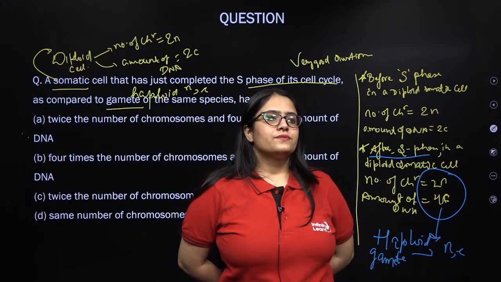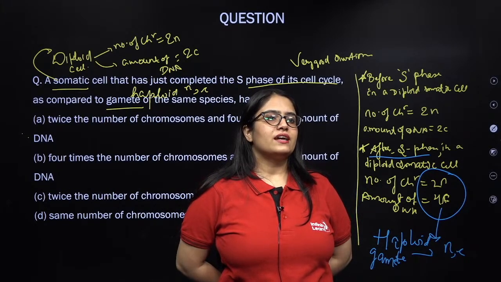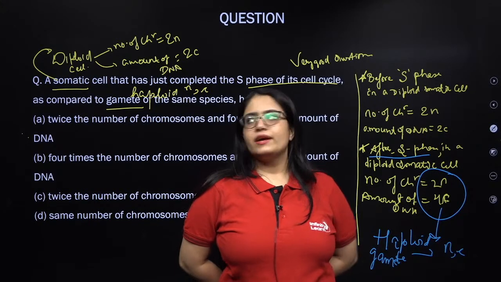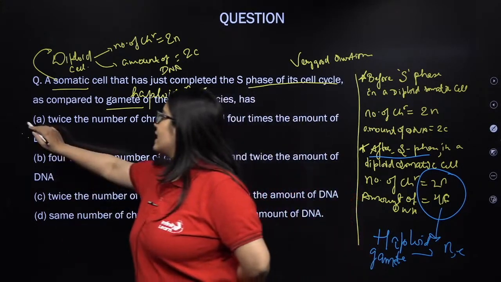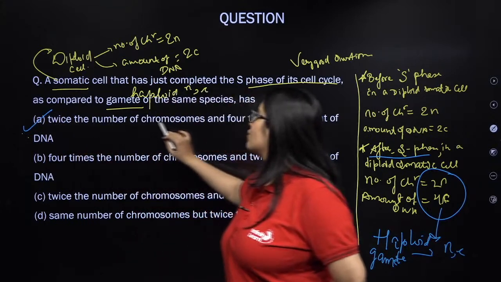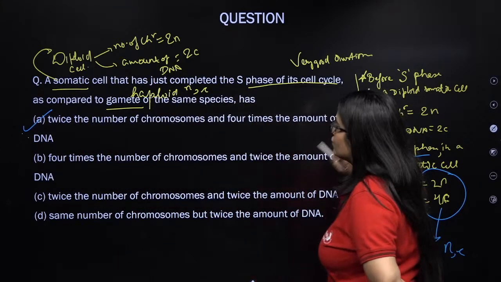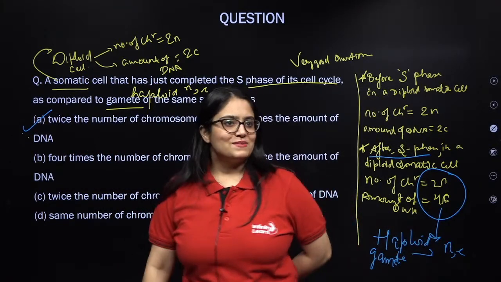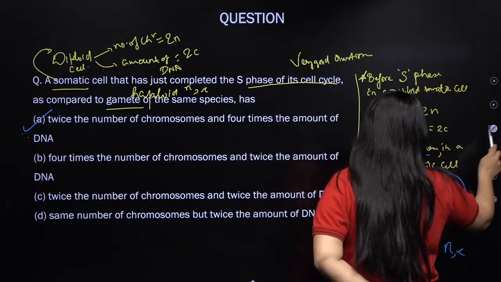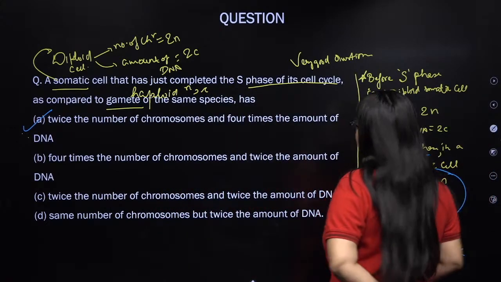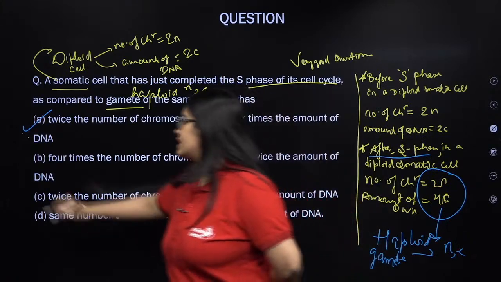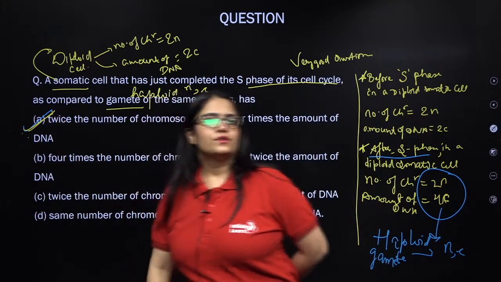Uncle, will you make this mistake again? Rajesh was correct. Thank you, I appreciate that. But uncle, say, will you make this mistake again? So the answer is A, twice the number of chromosome and 4 times the amount of DNA. Will you make this mistake again? The whole objective of taking this class is not to repeat the mistakes again, right?